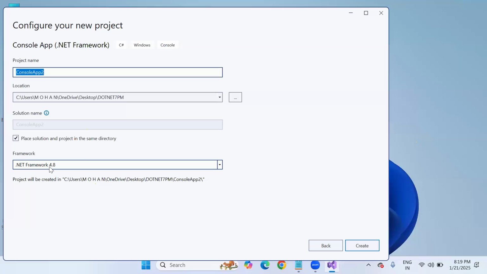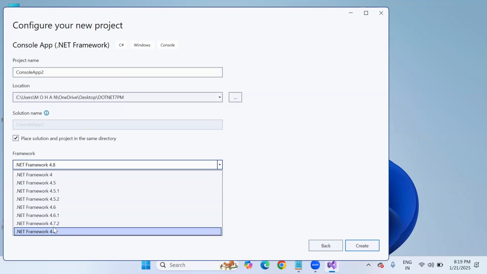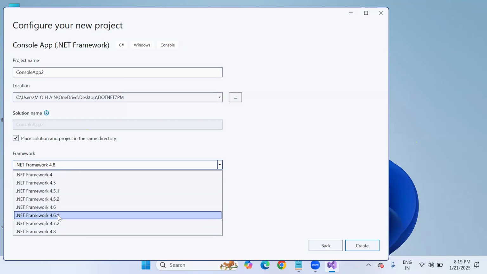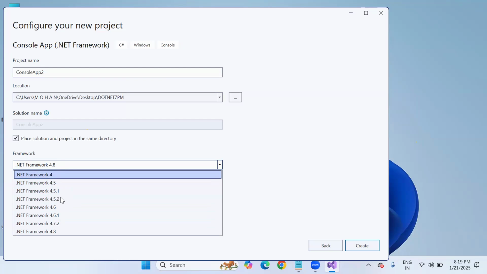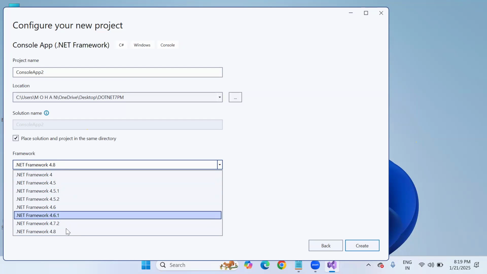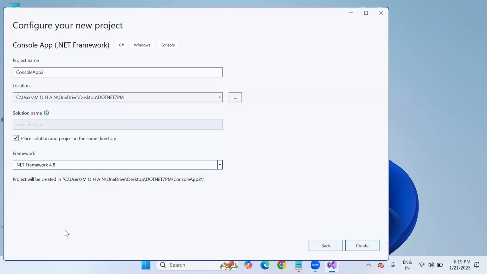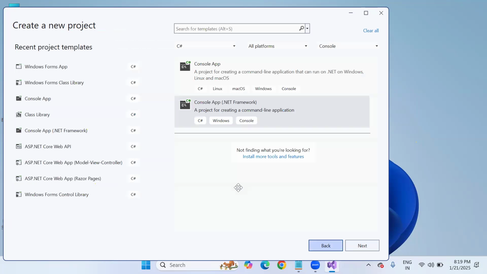Now you can observe. This is the main observation. For this only I'm creating this. Just .NET framework 4.8 is there. You can expand 4.7.2, subversions 4.6.1, 4.6, 4.5.1, 4.5, like this only. 4.8 is the latest version here. If you are going to create a .NET framework application like this, but anyway, I'm going back.